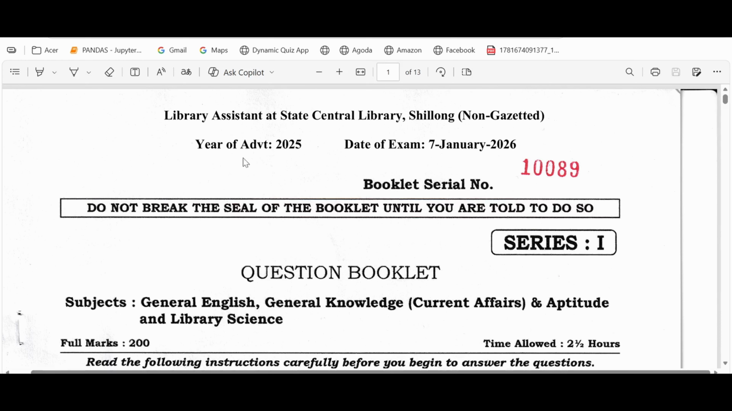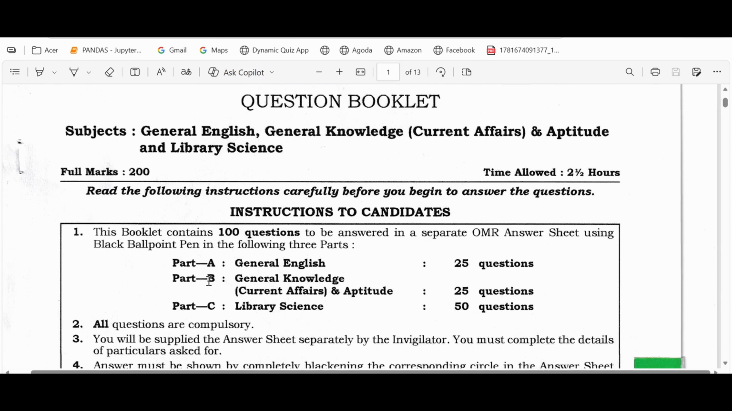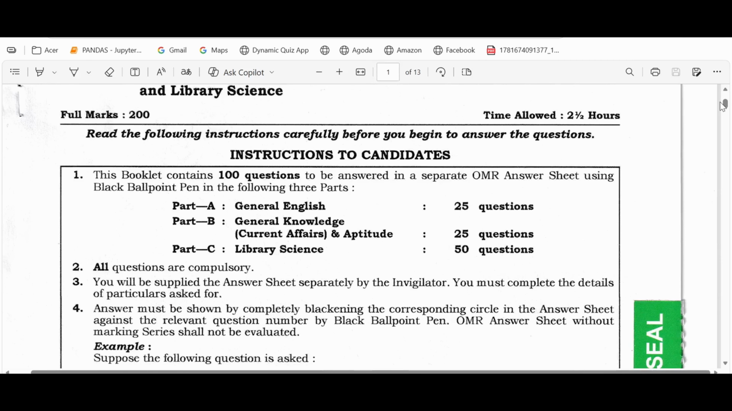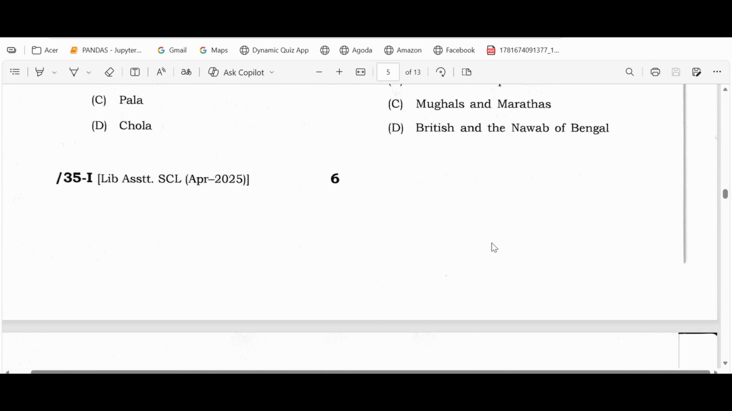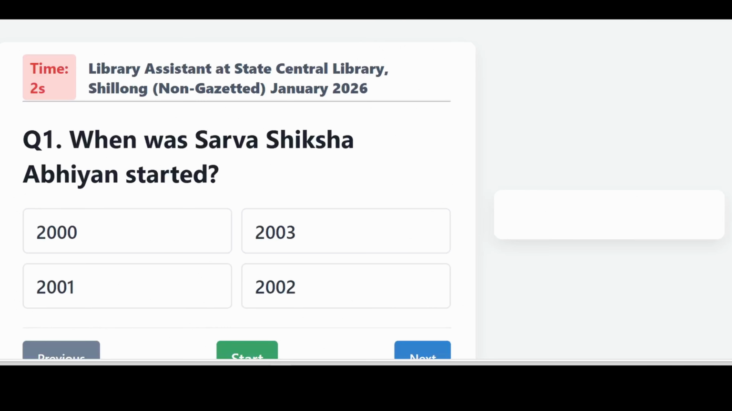In this video, I want to take a look at the library assistant paper at the State Central Library, Shillong. It's a recent paper, held on 7th January 2026. I want to focus primarily on Part B, that is general knowledge, and Part C, that is library science. Here each question carries 2 marks, and we will start with our first question, which is number 26.